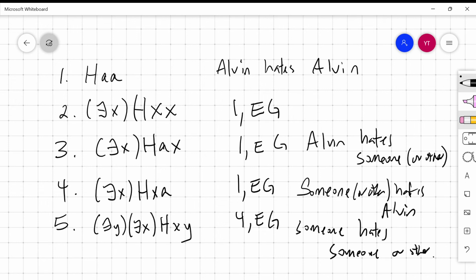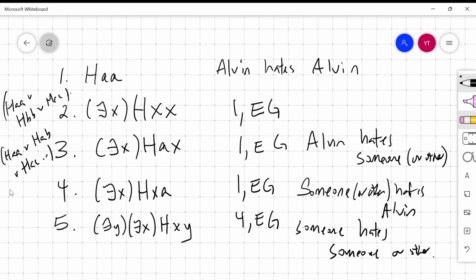Okay, and at the end of the day, this works with existential generalization because remember, existential generalization is a kind of weakening, right? So here we're saying in our premise that Alvin hates Alvin, and in line 2 we're saying either Alvin hates Alvin, or Betty hates Betty, or Kathy hates Kathy, and so on and so forth. In line 3 we're saying Alvin hates Alvin, or Alvin hates Betty, or Alvin hates Kathy, and so on and so forth. We're weakening again, right?